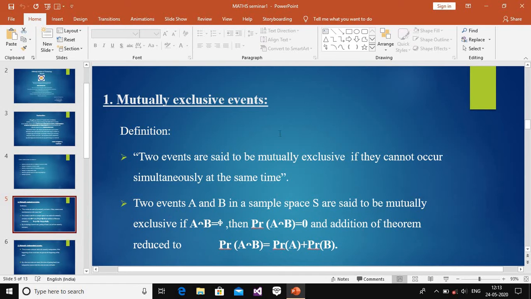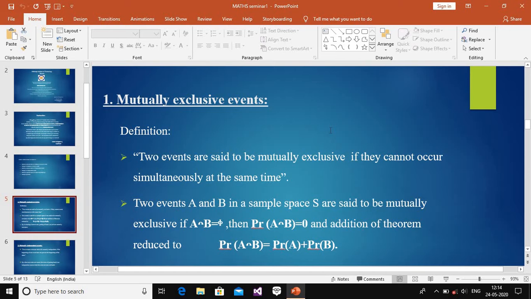When we toss a coin, only one result occurs at a time. It cannot give two results at the same time. This is called a mutually exclusive event.